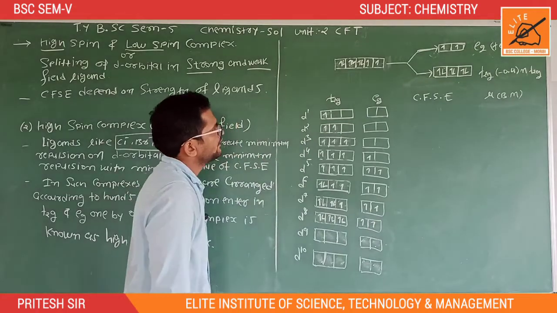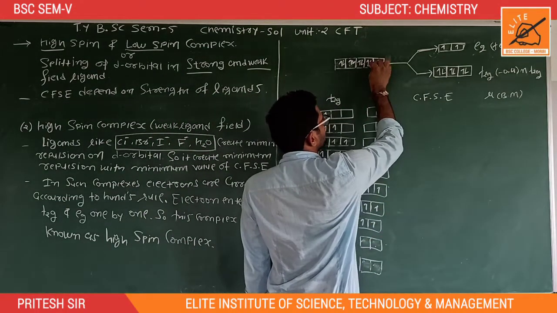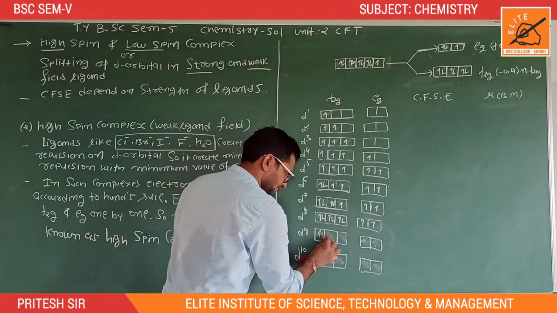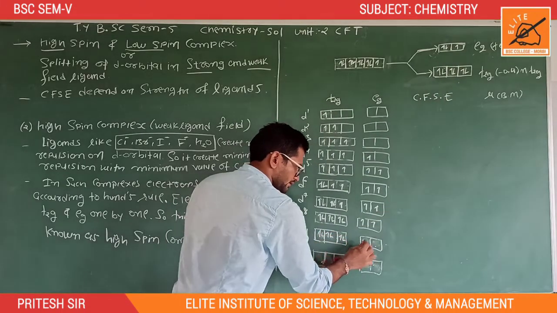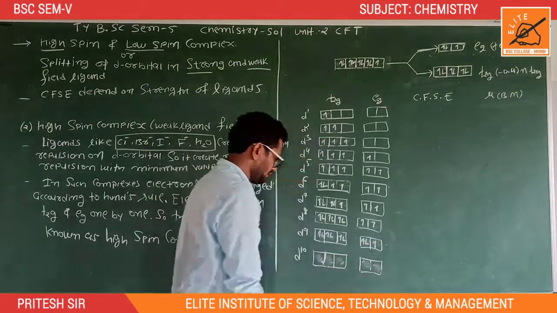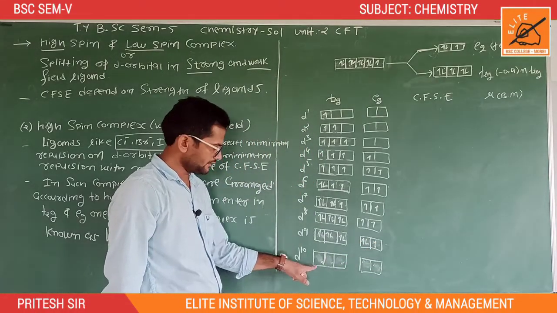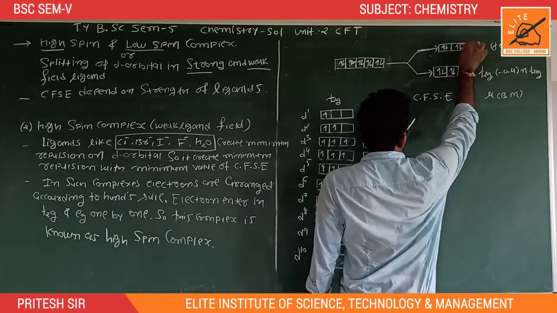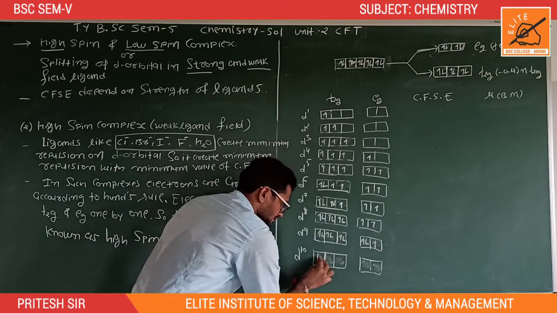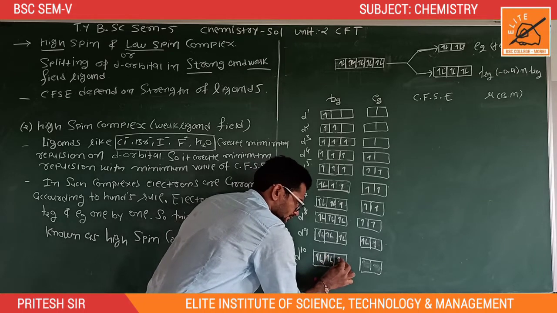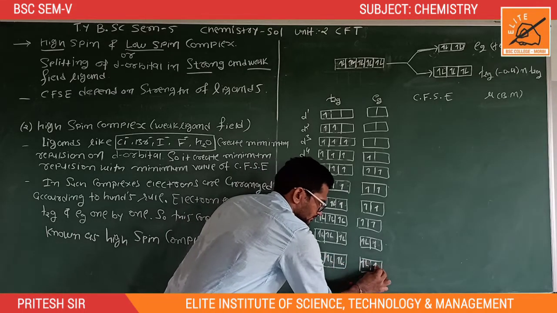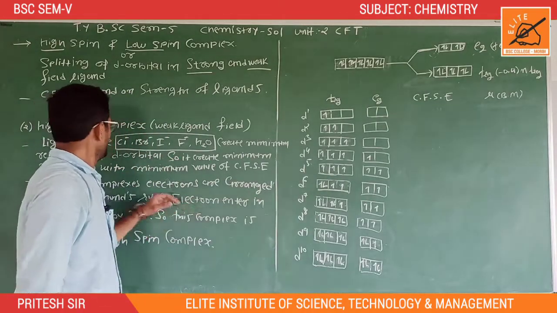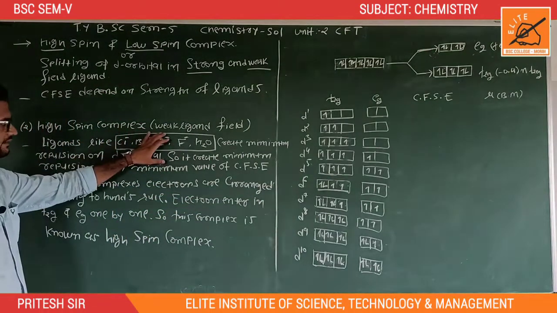Now d9 indicates t2g6 eg3, so T2g is fully filled and Eg has 3. Now the last one is d10. d10 indicates t2g6 eg4. So this is the arrangement of electrons in a high spin complex or weak ligand field.